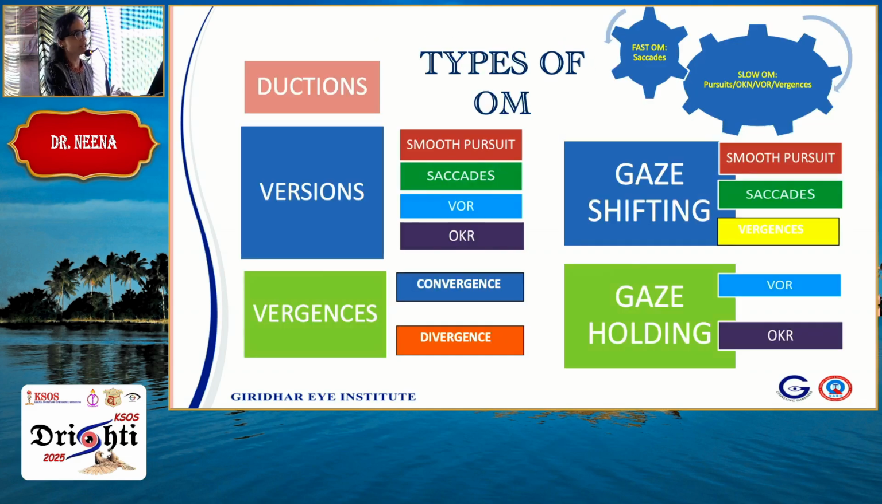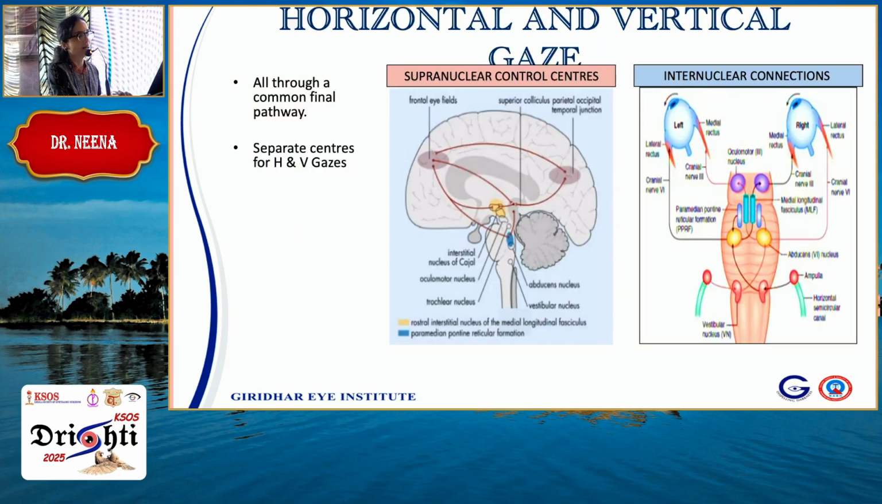So based on this, you can classify ocular movements into fast ocular movements and slow ocular movements, and into gaze shifting and gaze holding eye movements. Gaze shifting would be smooth pursuits, saccades and vergences, whereas gaze holding is more of the reflexes, the vestibulo-ocular reflex and optokinetic reflex, which help to focus an object of interest into your fovea. So let's talk about the horizontal and vertical gazes.